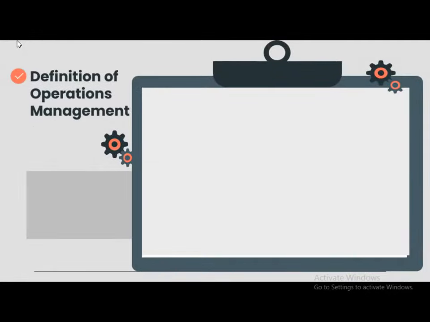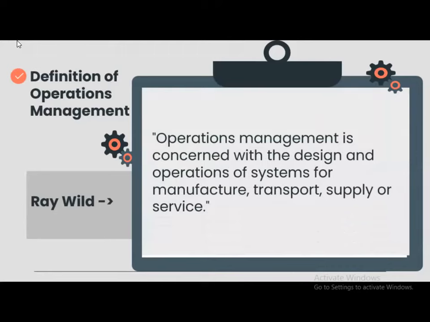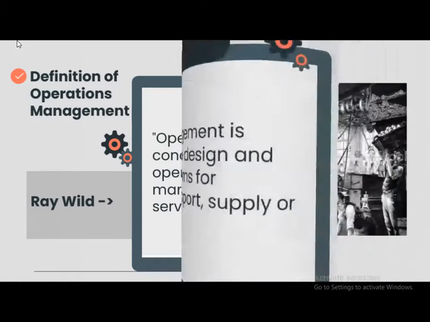Now we will see another definition of operations management. According to Ray Wild, operations management is concerned with the design and operation of systems for manufacturing, support, supply or service. In other words, it deals with the operating system, which is a configuration of resources combined for the provision of goods and services. The operating system consists of manufacture, transform, transport, supply and service.